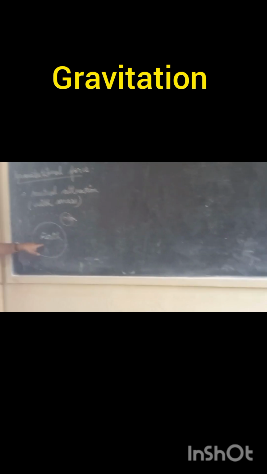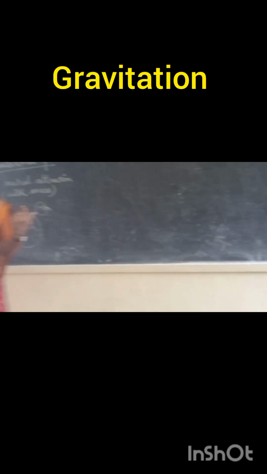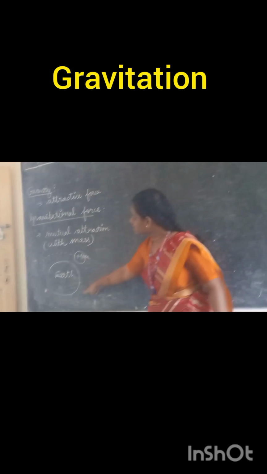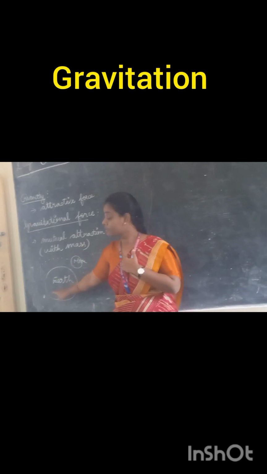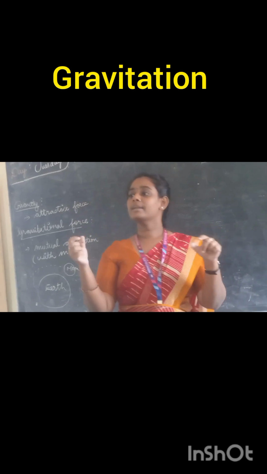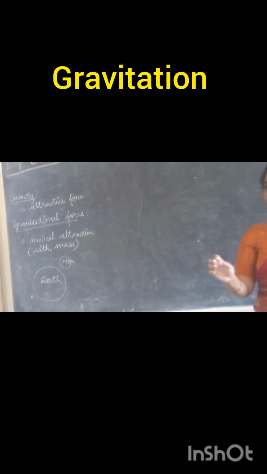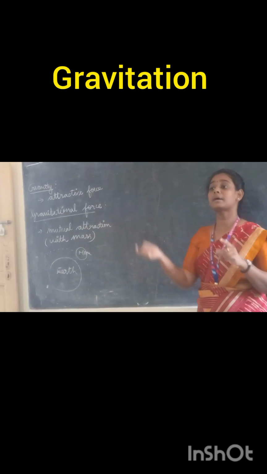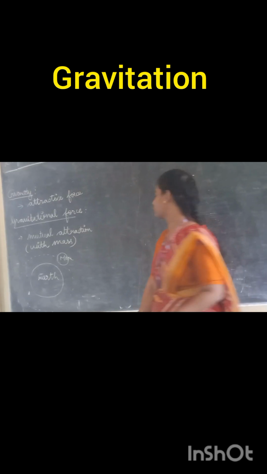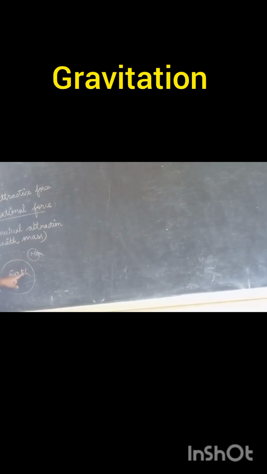Now, earth is a larger object present at the center. Similarly, when I'm doing like this, consider the bangle as the moon. The moon is just revolving around the earth. I am considering her as the earth. When I'm doing like this, there is some force. That is a gravitational force. But here you have some type of gravitational force that you will be calling centripetal force. Yes, very good. That is the force which is acting towards the center.